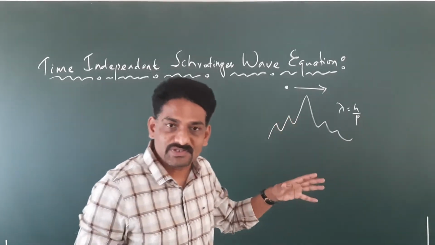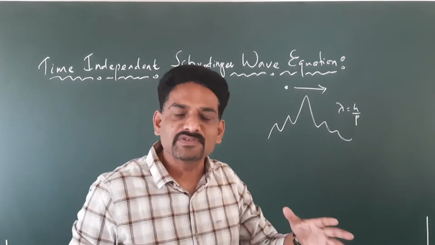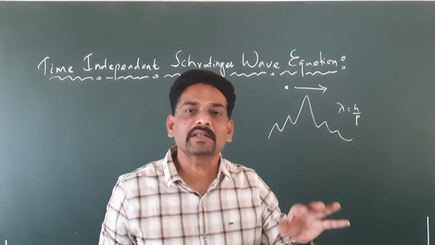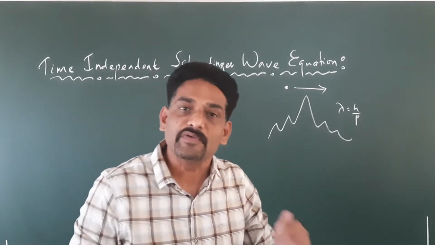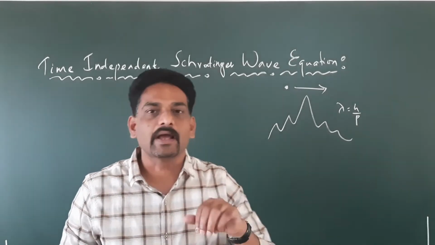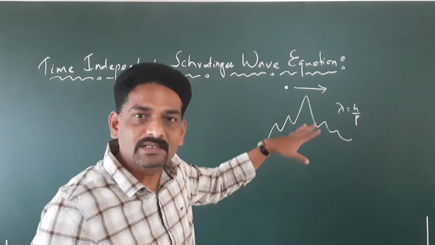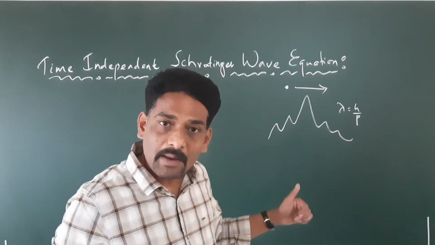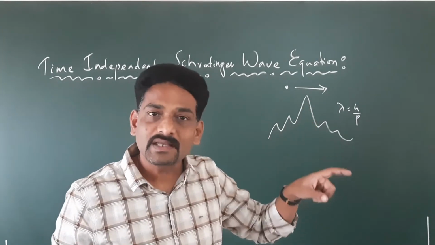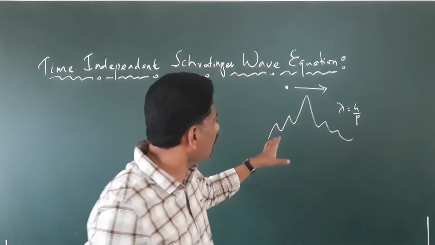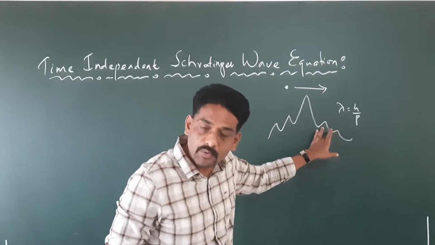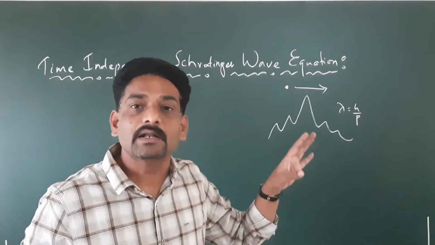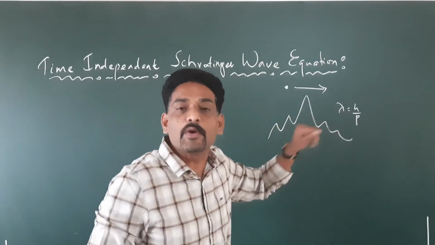is also confirmed by the Davisson-Germer experiment. So now it is very clear that moving particles like electrons, protons, neutrons have wave nature. Once you assign a wave nature to a particle, we have to represent these waves mathematically. So the time independent Schrodinger wave equation is the mathematical representation of the matter wave or the de Broglie wave. I will repeat, the time independent Schrodinger wave equation is the mathematical representation of the de Broglie wave.